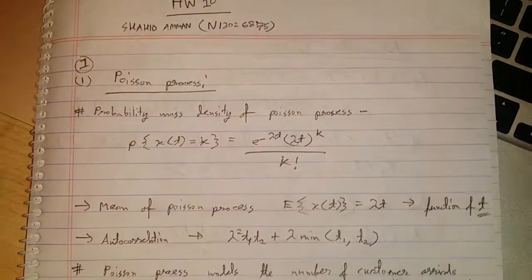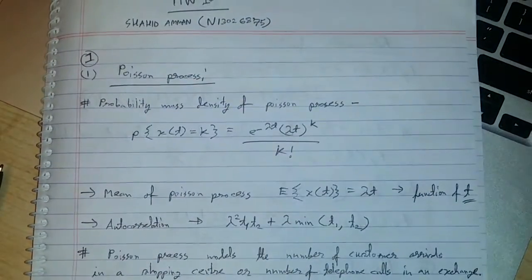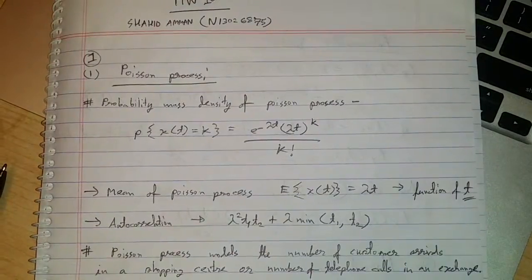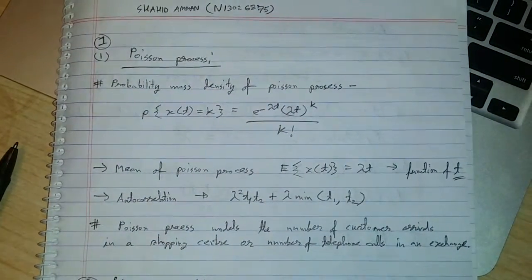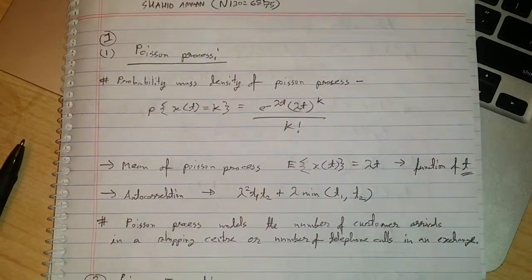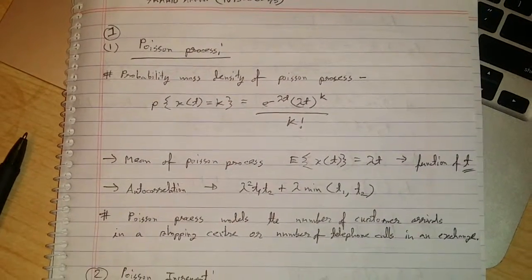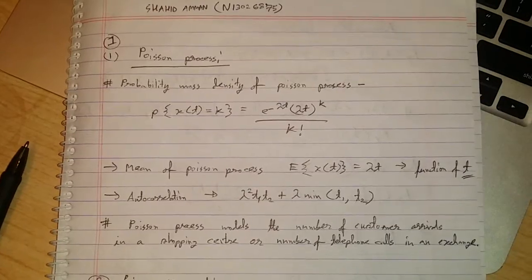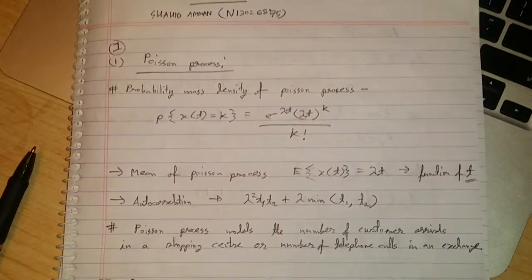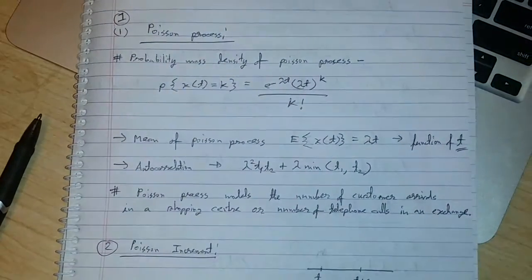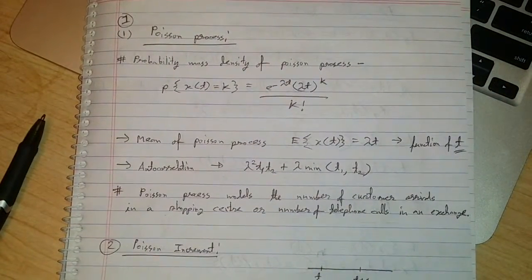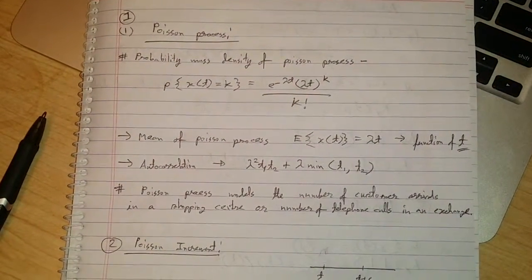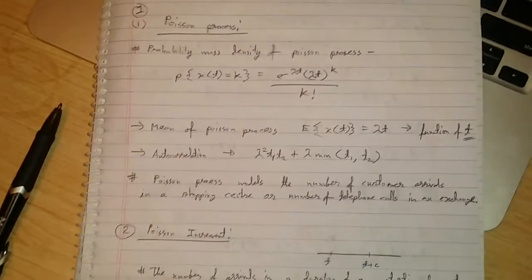Poisson process. For the Poisson process, the Poisson parameter is lambda, and for a time duration of t it will be lambda t. So the probability that the number of arrivals is equal to k will be e to the minus lambda t, lambda t to the power k, by k factorial. For a Poisson process, the mean is lambda t, which is a function of t, which increases if t increases.